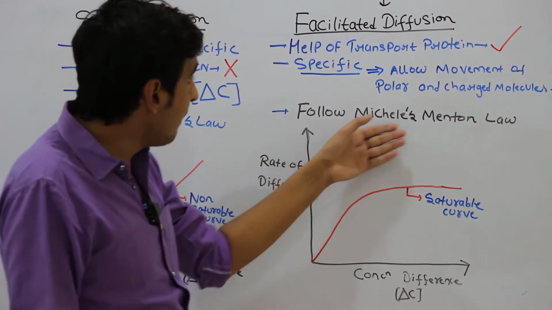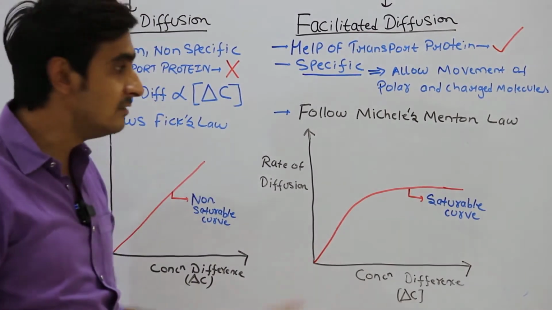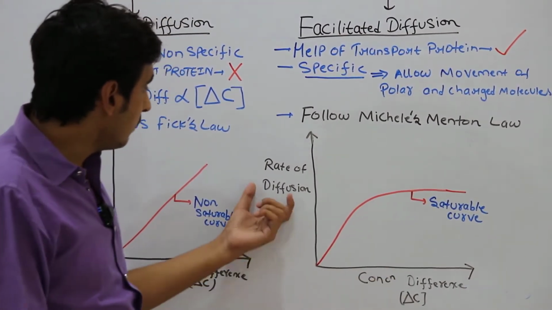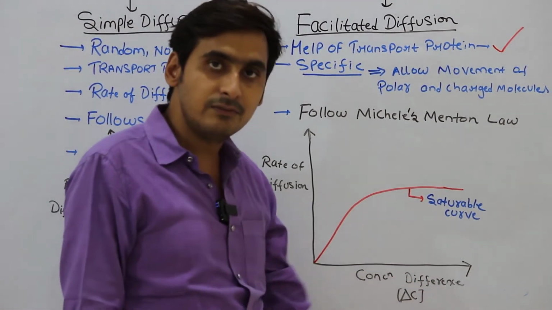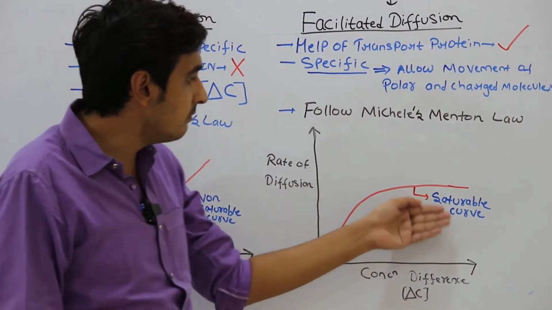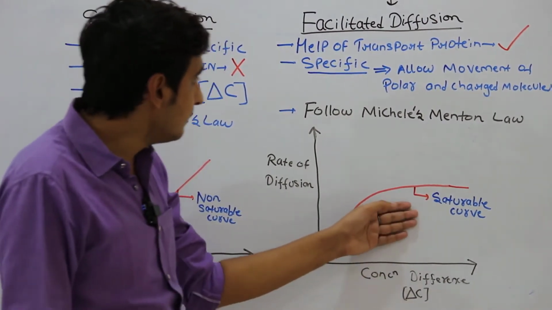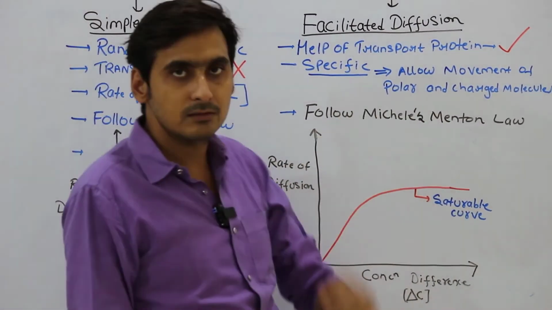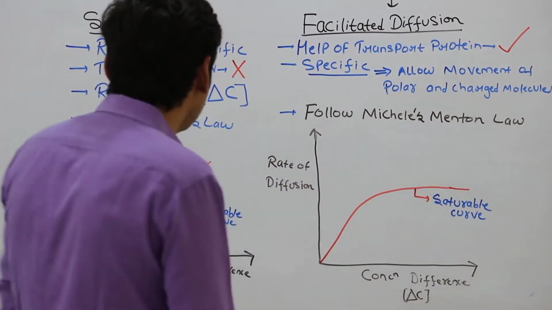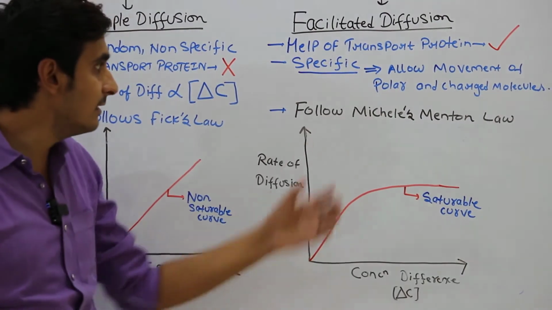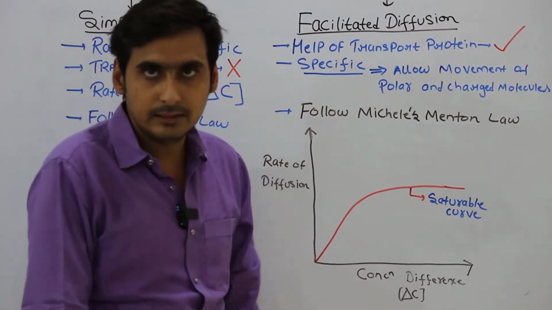And it follows the Michaelis-Menten law, just like enzyme activity. When you draw the graph between the rate of diffusion and the concentration difference, after some time this curve will become saturated. This follows the Michaelis-Menten law. So now we will discuss facilitated diffusion, which could be carrier or channel mediated transport.